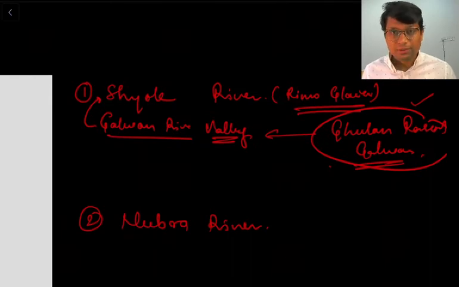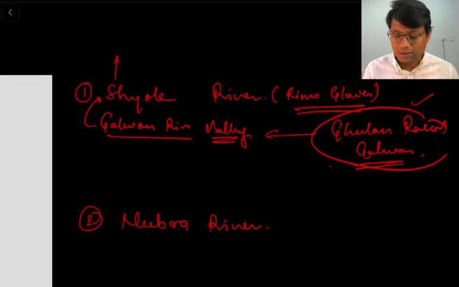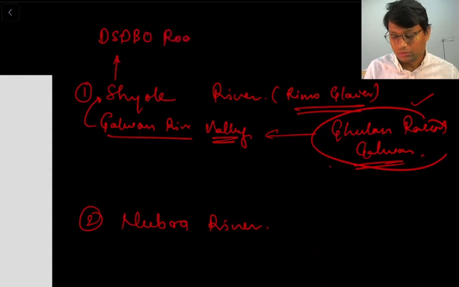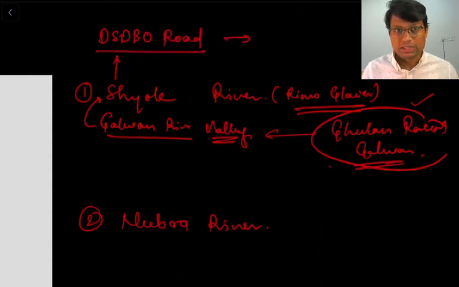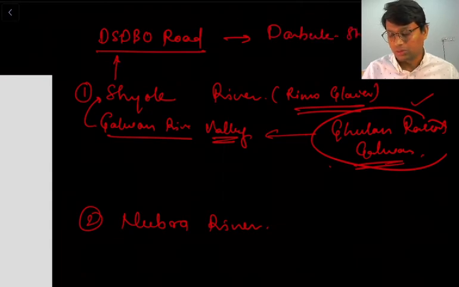Now another important part related to the Shyok River is that along the Shyok River runs a very strategic road of India along the China border. We call it the DSDBO road. DSDBO stands for Darbuk, Shyok, Daulat Beg Oldi.